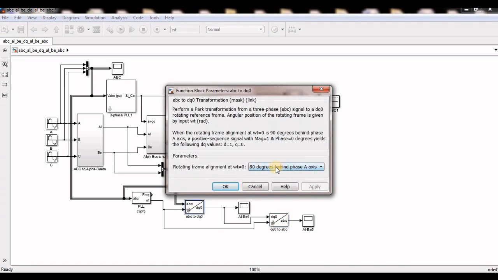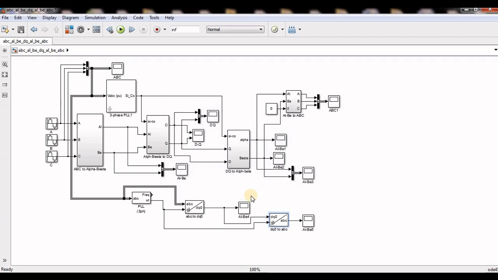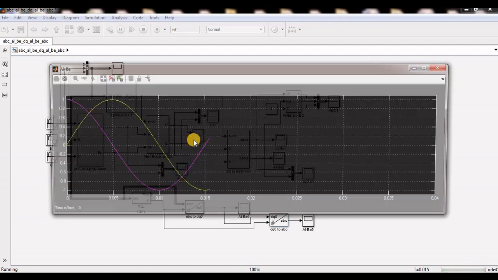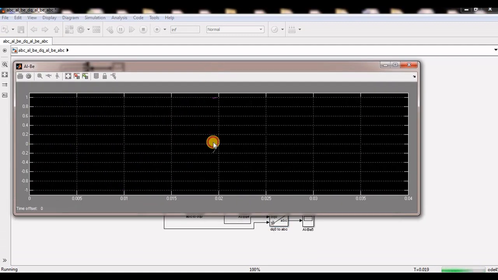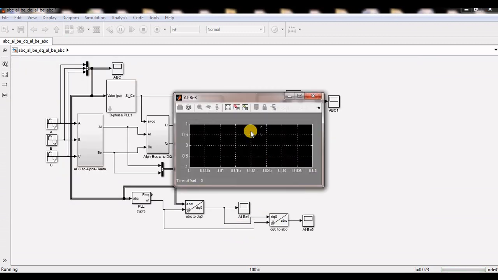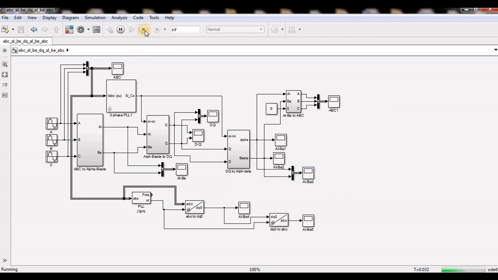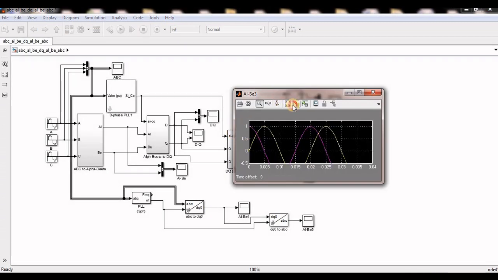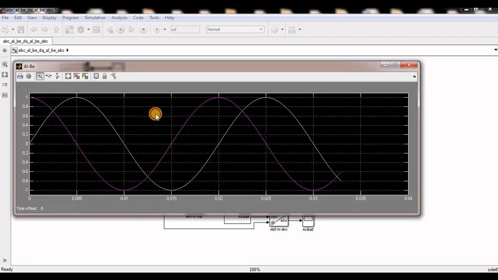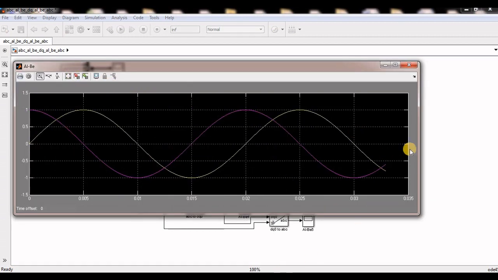So again I will make it 90 degrees. Okay, and see, again I am running the MATLAB model, and now I will show you this alpha beta. See, this is alpha beta and this is also alpha beta, so both should be the same. See, it is coming like this, and this is also coming the exact same way. So I will stop here.